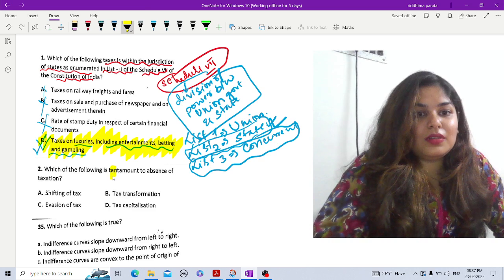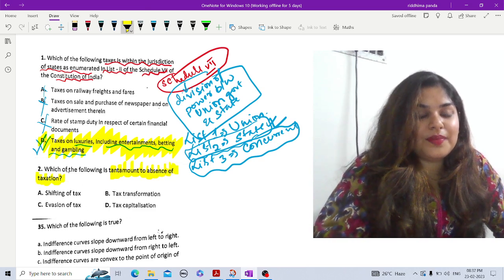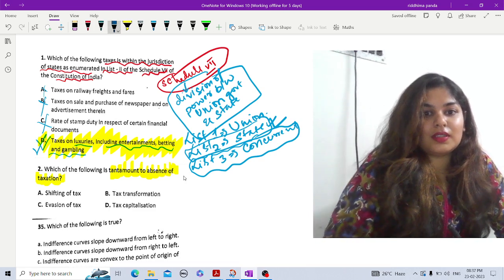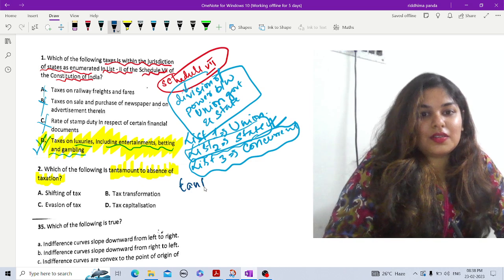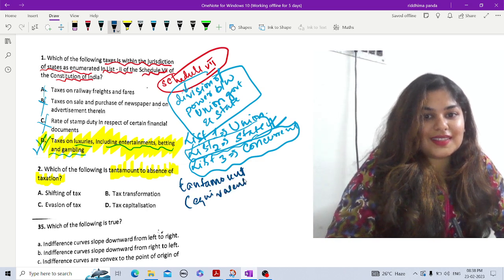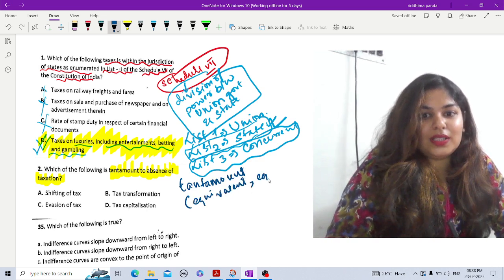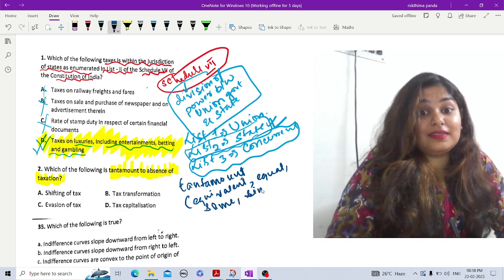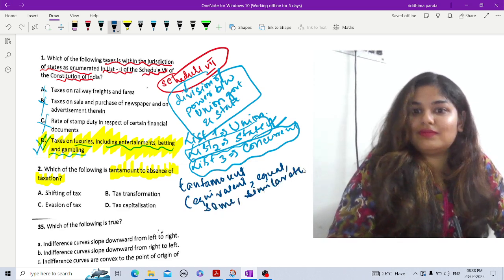Next is about tantamount of absence of taxation. So what is the meaning of tantamount? Anyone think? Right. So tantamount meaning equivalent, equal, same, similar, and many more terms are there.